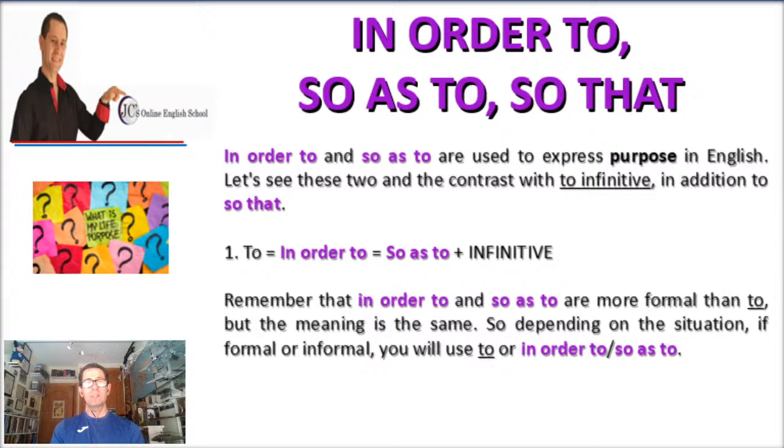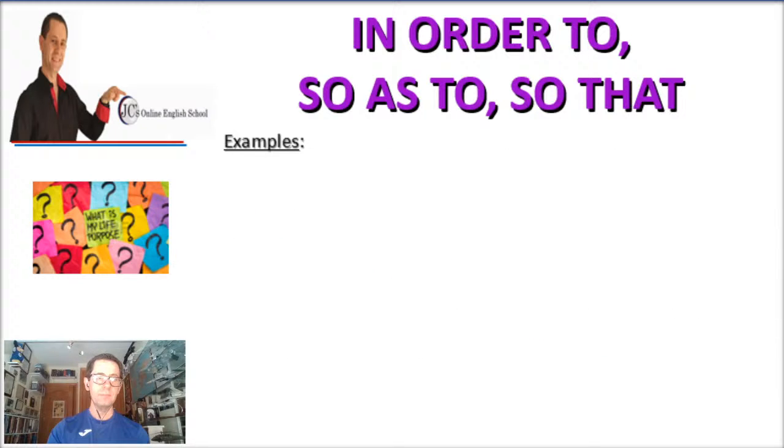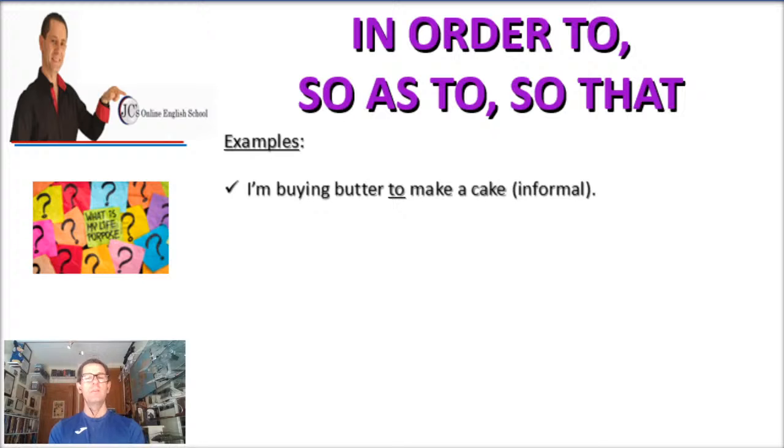So depending on the situation, depending on who you're talking to, whether it's formal or informal, you will use to, or in order to, or so as to. You use either one of those three. Let's see now some examples. For instance, you could say, I'm buying butter to make a cake. So you use to plus infinitive. That would be informal, or colloquial.